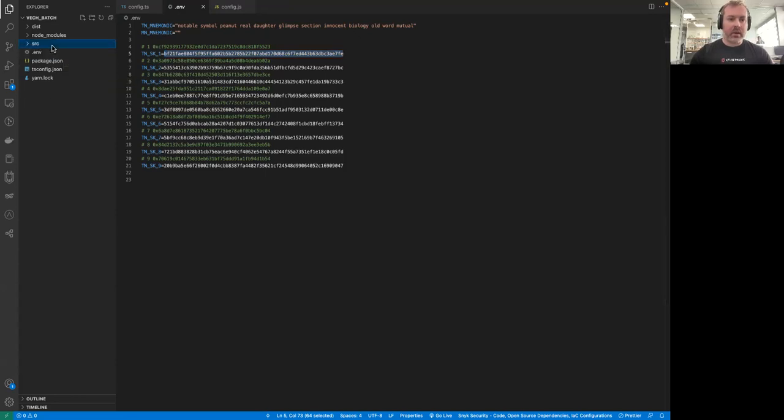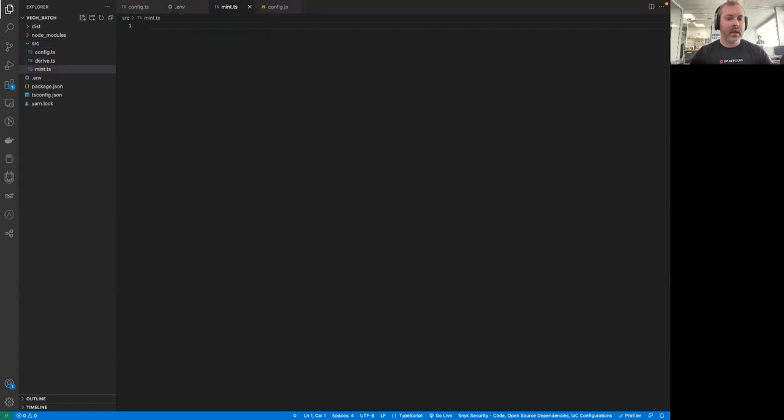So let's go to our src folder. Let's create a file and let's call it mint.ts, like this. And let's start creating the mint function. As we will be creating this function, we will see what we have to import from which libraries, and we will do that on the way. So I won't import anything in advance. I don't want you to be confused why we are importing this and what this thing is doing. So we will do it on the way, and you will see immediately what libraries we're using and what functions or objects we're pulling from those.